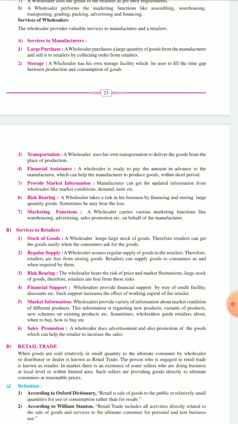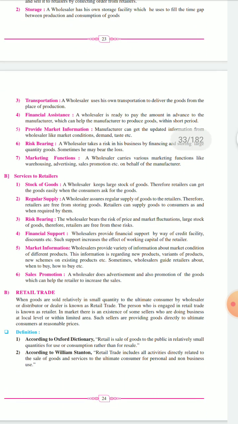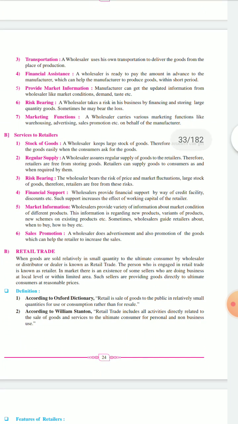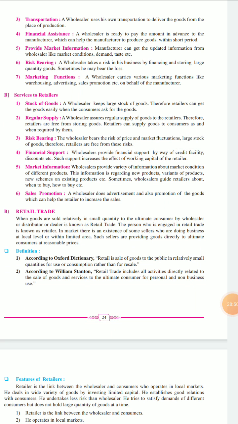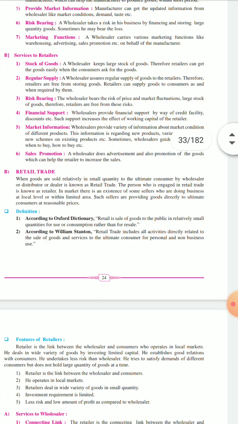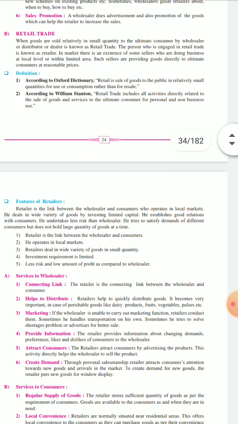Next is services to the retailer: stock of goods, regular supply, risk bearing, financial support, market information, and sales promotion. Next we have seen what is retail trade. Retail trade is buying small quantities from the wholesalers. Features of retailer, that is services to the wholesaler: he is a connecting link between wholesaler and the consumer.